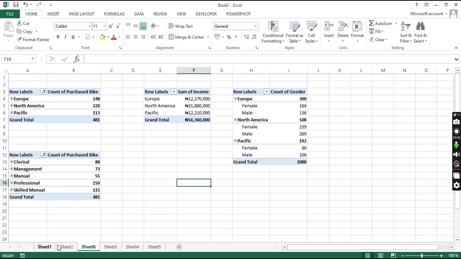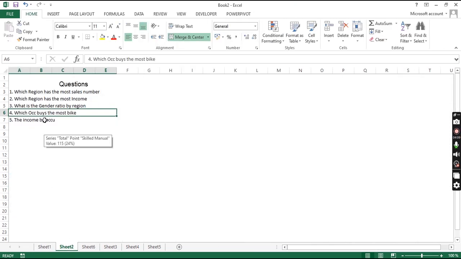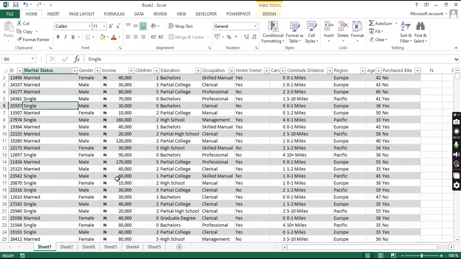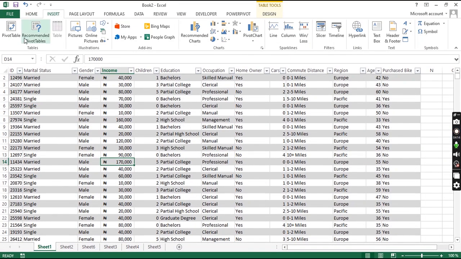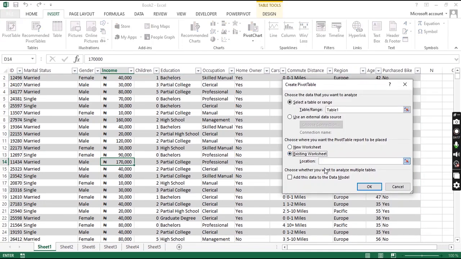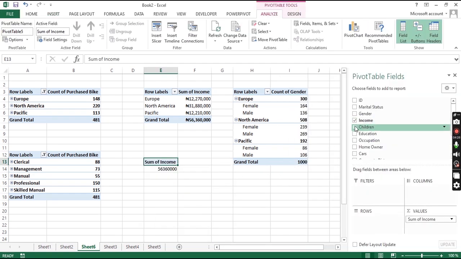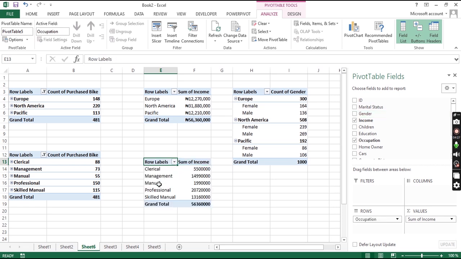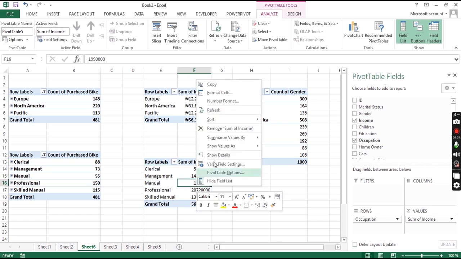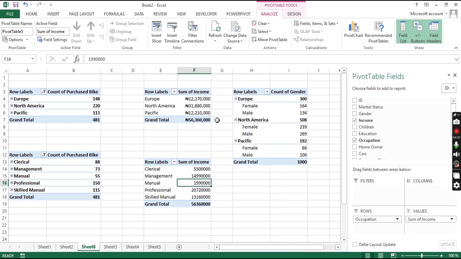Then the last question was income by occupation. So we do insert, same sheets. Then select the income, occupation, right? So we can easily do formatting. Right click, then format number. So click OK. So that's basically it.